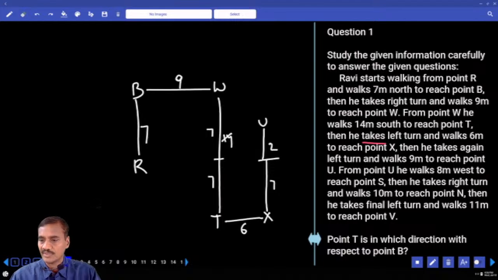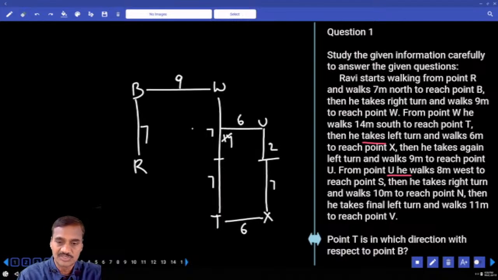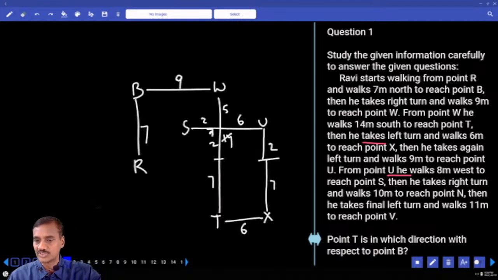Again from U, he walks 8 meters west to reach S. This is 8 meters, and this is how much? 6 meters. Now 6 plus how much is left over here? 2 more is left, out of this 7. Now this is 2, and this is how much? This is 5 meters. And 8 meters west to reach point S.